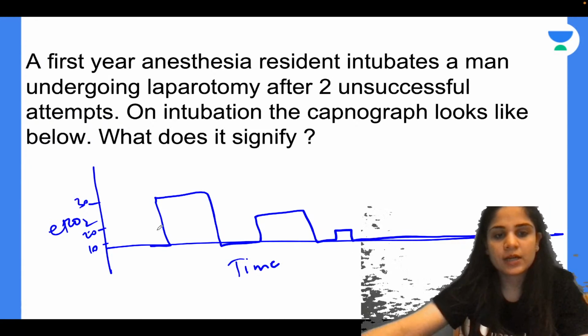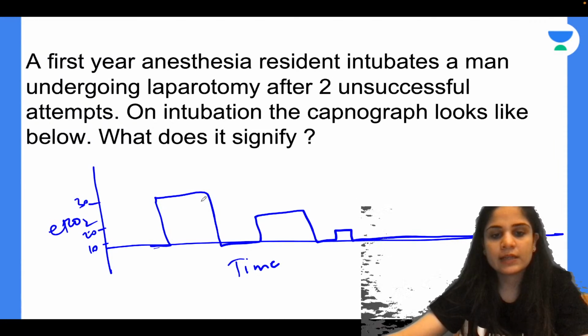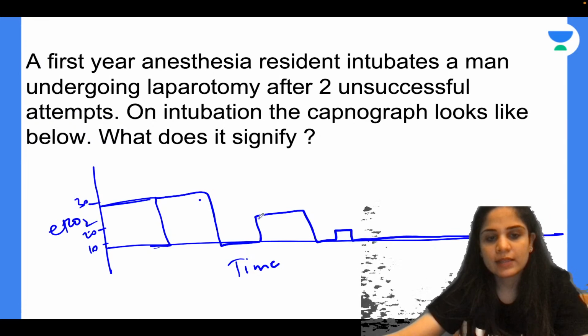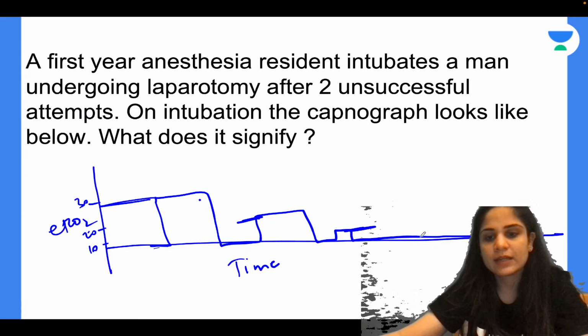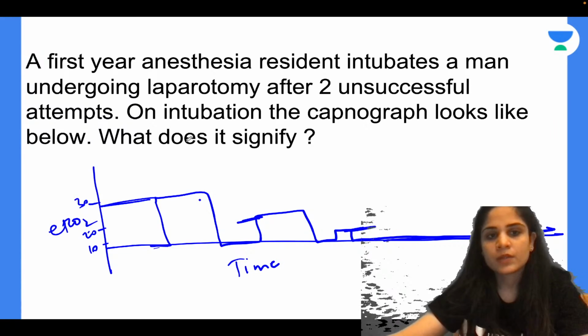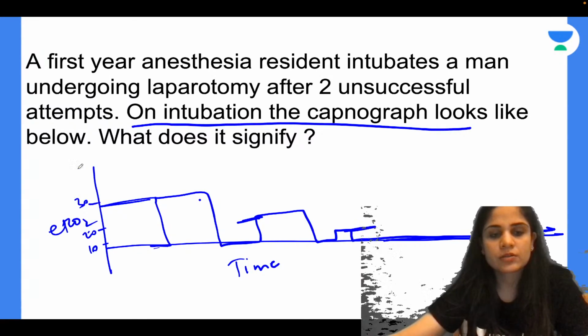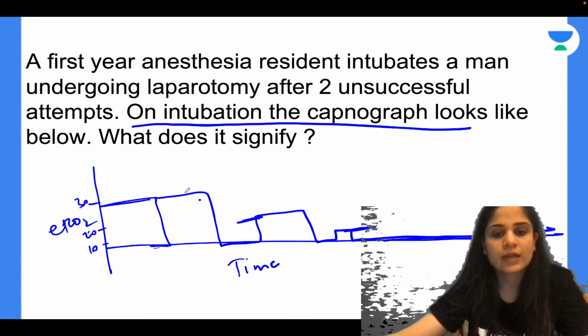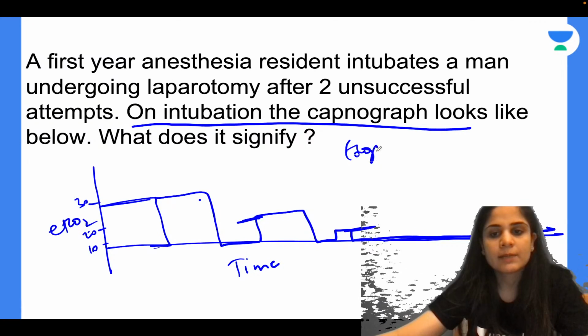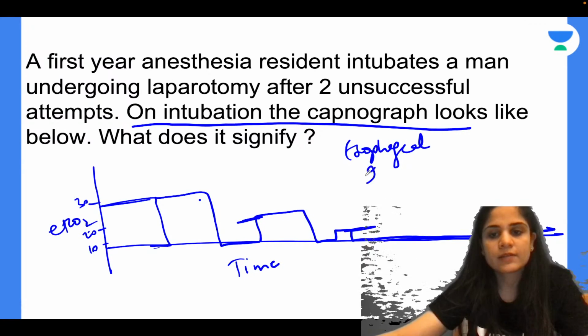Okay, very good, Akash. So what can you see over here? Initially, as you intubate, you can see a normal EtCO2. It's coming almost up to 30. Then the next EtCO2 graph has fallen. The third EtCO2 graph is even less, and then you have 0. So this capnograph is seen immediately on intubation. If immediately on intubation you are having a fall in EtCO2, that means you have intubated in the esophagus.